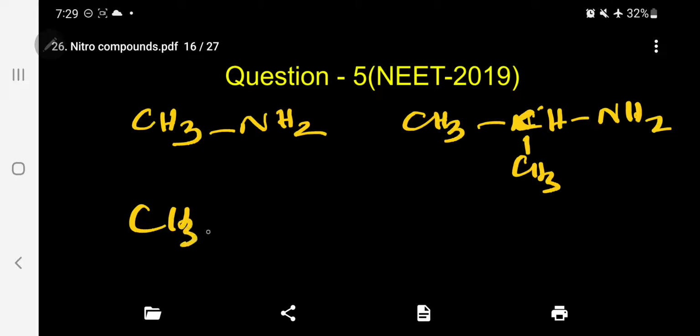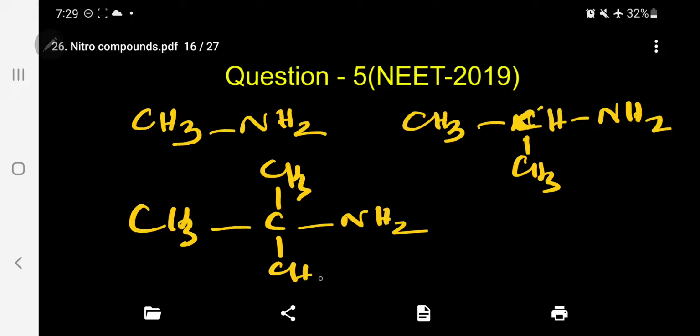Then if we go for the third one, kindly follow. This is another one, tertiary butyl. Please follow. There are three. This is primary methylamine. This is isopropylamine, or I can simply call it 2-aminopropane. This I will call 2-amino-2-methylpropane. So how are we comparing the basicity, which is more basic? Let me call this 1, this 2, this 3.